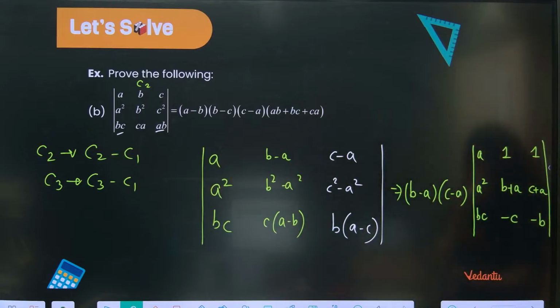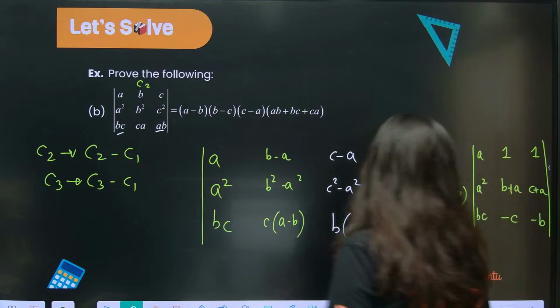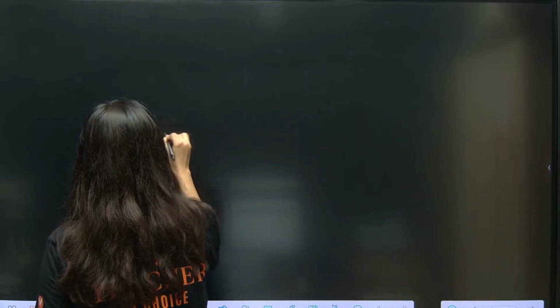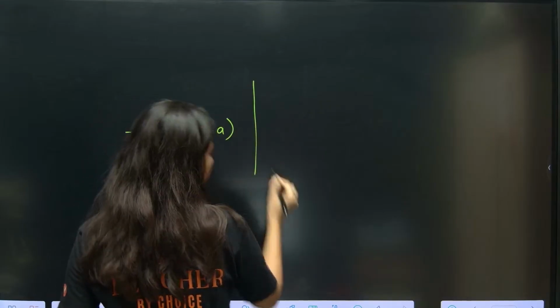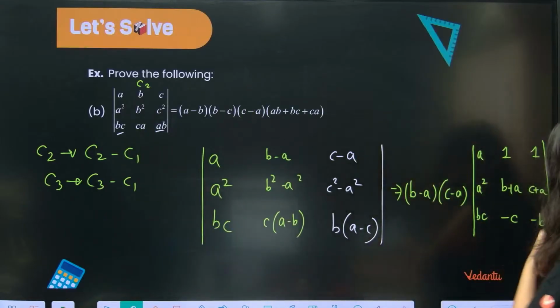You can take A common also. So this is BC by A then. Okay, so this is going to be 1 1 1. Chalo, let me just copy it on the next slide. So B minus A, so A minus B with a negative sign. Then C minus A. And then we are having A square BC.